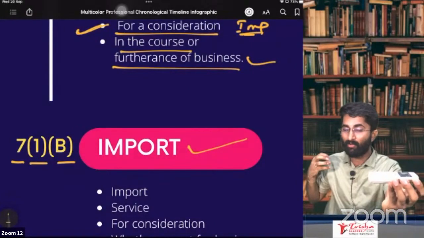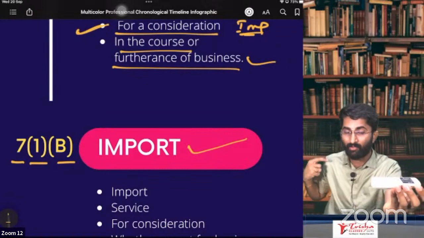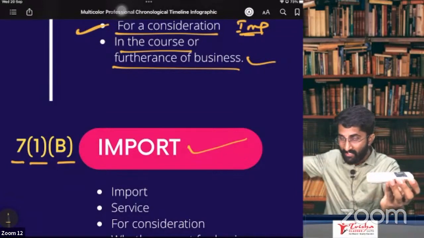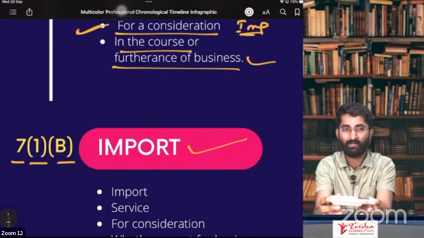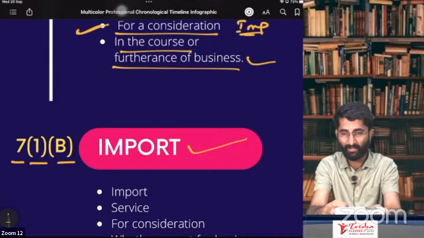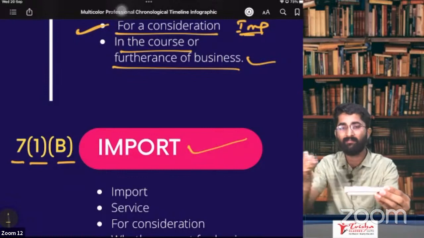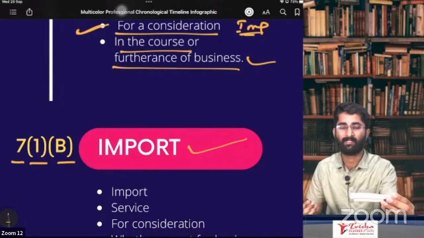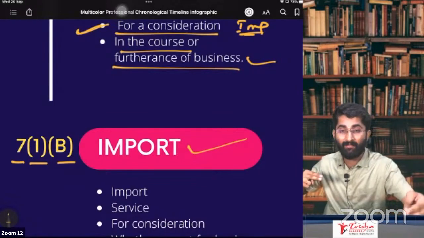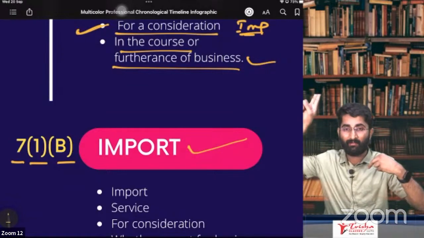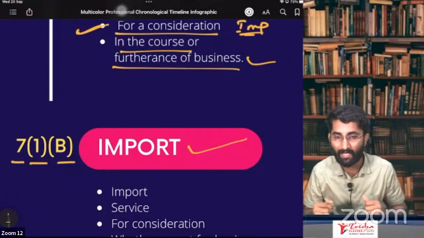You will pay me 200 rupees with the GST. You paid me GST, and I am paying that GST to the government. What has happened here? You gave me 200 rupees. I sold you one remote. Example, plus 10% GST. So now totally you gave me 220 rupees. That 20 rupees on your behalf, which you paid me, I'll give it to the government. This is called forward charge mechanism.